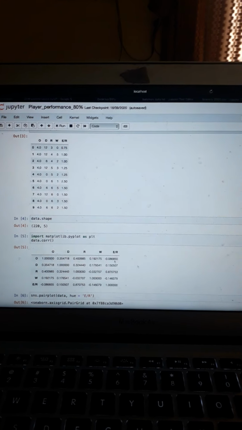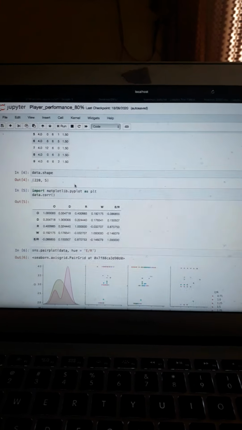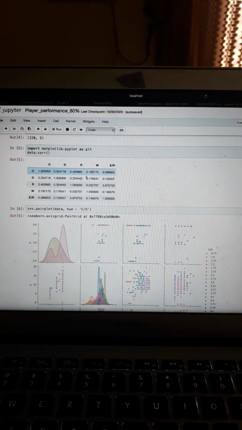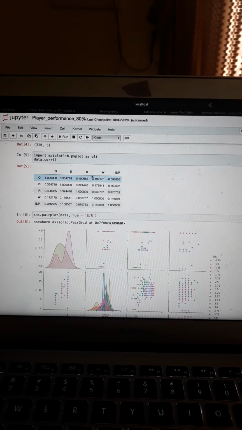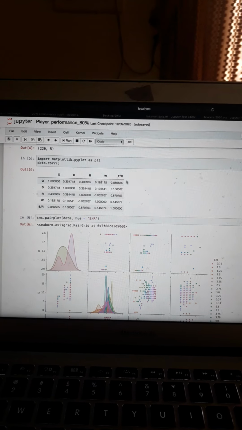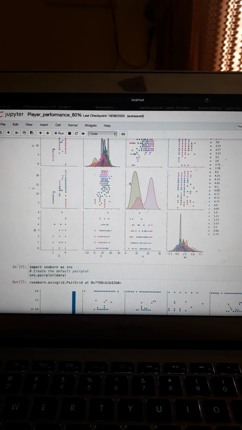This is selecting 10 bowlers, then importing Matplotlib. This is the output: over, draw, run rate, runs, wicket, efficiency. These are the statistics.